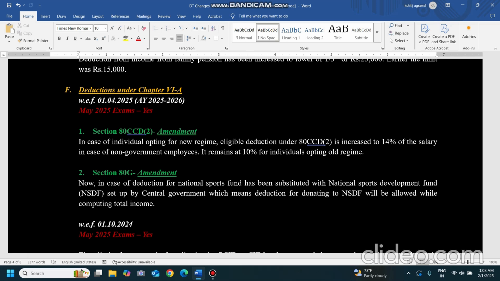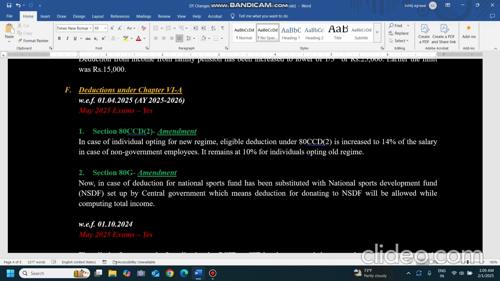Now, if the individual assessee opts for the new regime, then in both cases it is 14%, whether the employer is the central government or a private employer. 14% of the contribution made by the employer can be claimed by the assessee as deduction under section 80CCD(2). But if the person opts for the old regime, then for central government employees it is still 14%, and for private employees it is still 10%. That rate has not changed till now.